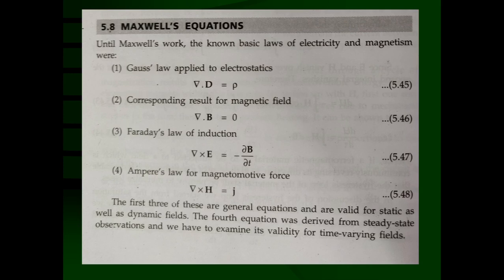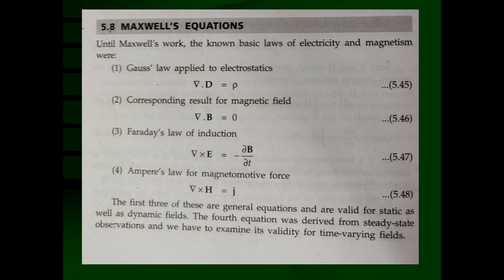But when the charge comes into motion, the amount of charge passing through an area of cross section will produce the current. And this current is responsible for producing a magnetic field. What is the current density? The amount of charge passing through unit area of the cross section in a normal direction is called current density J. So the surface integration of J dot dA is nothing but the current I, and this is your Ampere's law. Del cross H is equal to J. This was actually established from Biot's law.